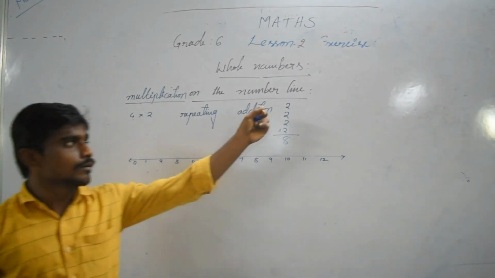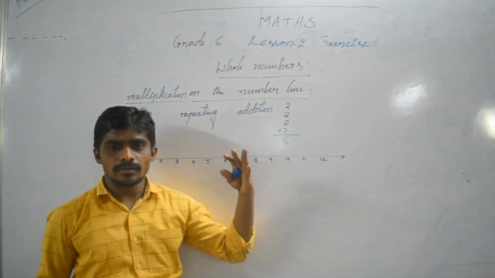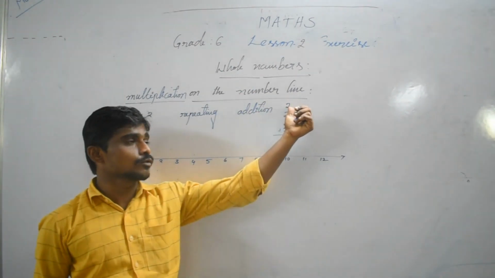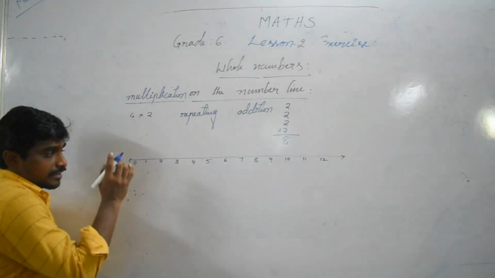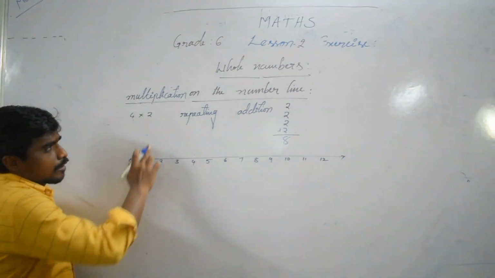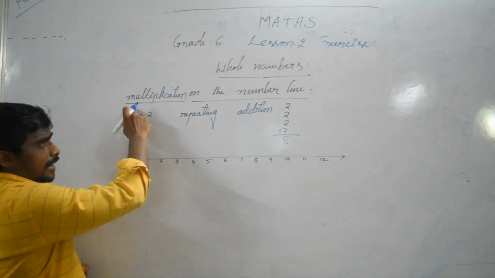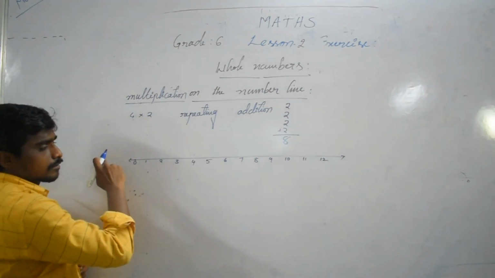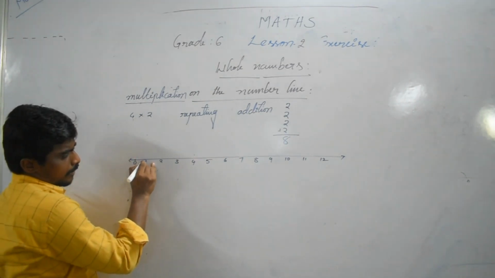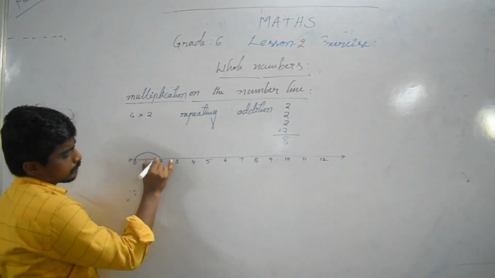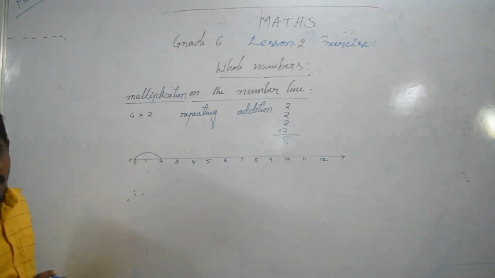Why here 2? 1 plus 1 is 2. So again 2 numbers. Here we start with 0. The number is 2; how many times are we adding? 4 times. 1, 2. Now 1 time we have added.